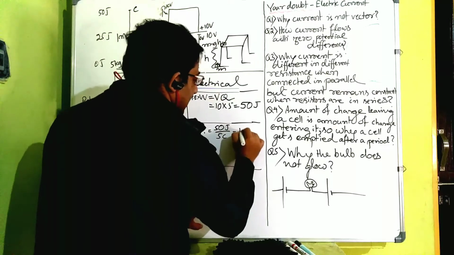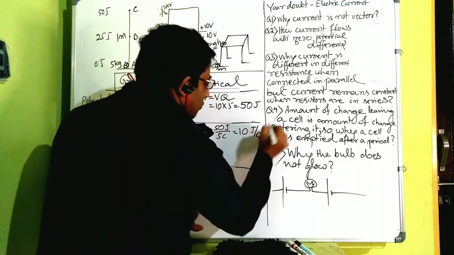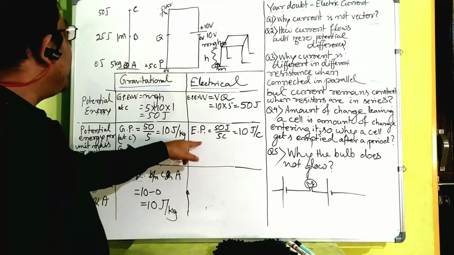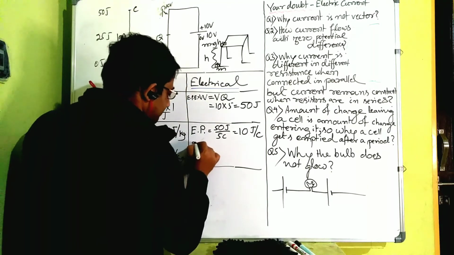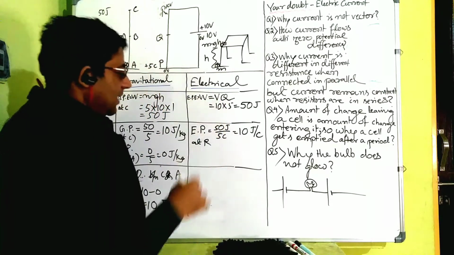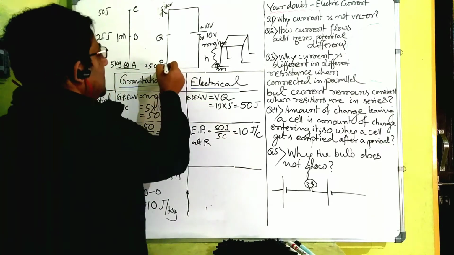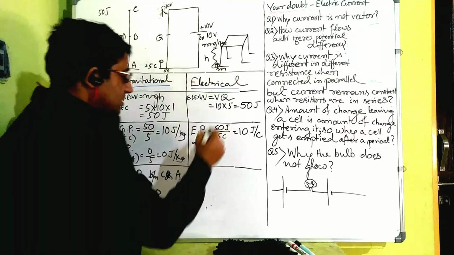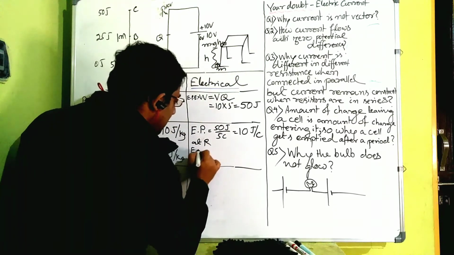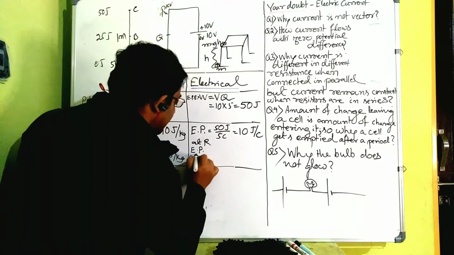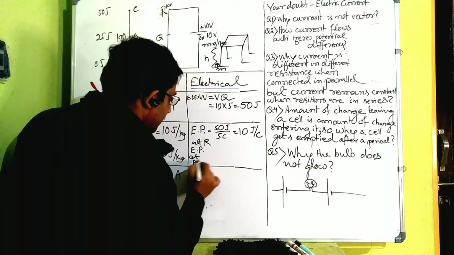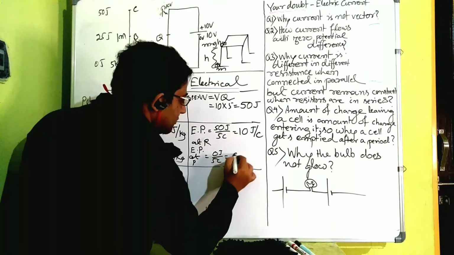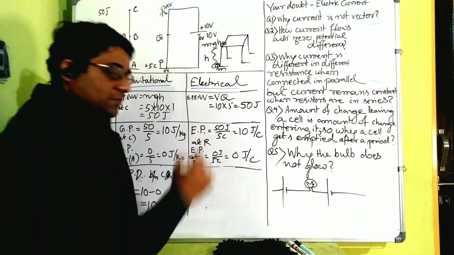So this is 10 joule per coulomb, right? So electrical potential at R. And similarly, here what was the work done? VQ, 0 multiplied by Q was 0. That's why electrical potential at P is equal to 0 joule divided by 5 coulomb, which is equal to 0 joule per coulomb.